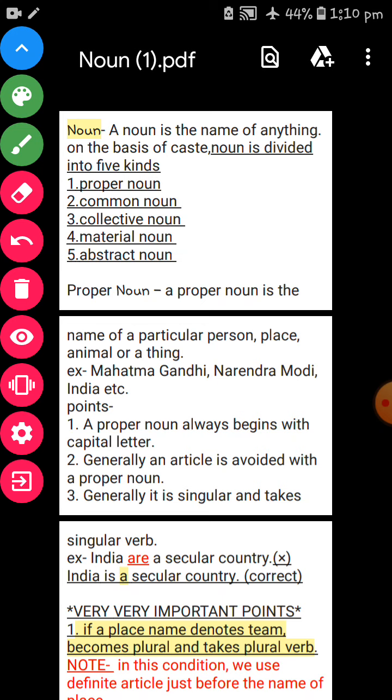Today, I'm going to start English grammar for the students of class 10. First of all, I will teach you noun. The question arises here: what is noun? Noun is the name of anything. Everything that is on the earth is a noun. On the basis of kind, noun is divided into five kinds.